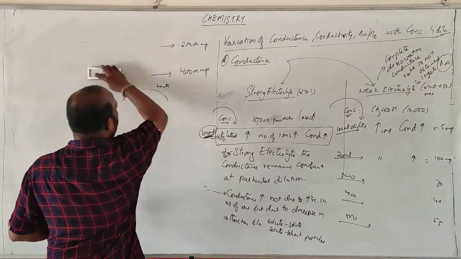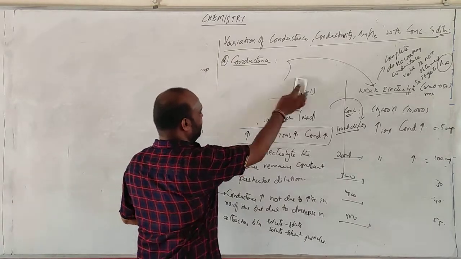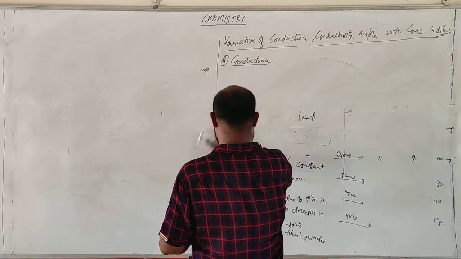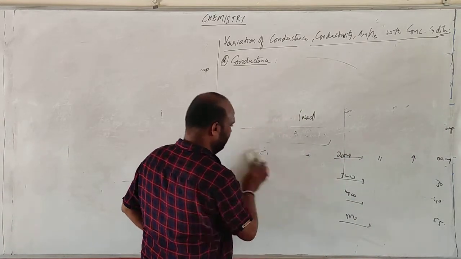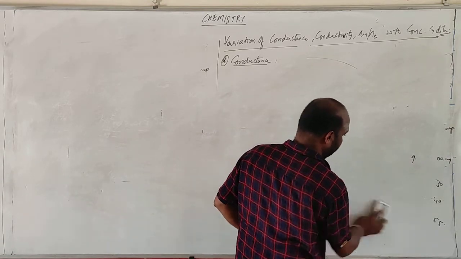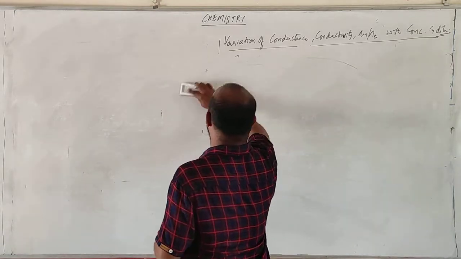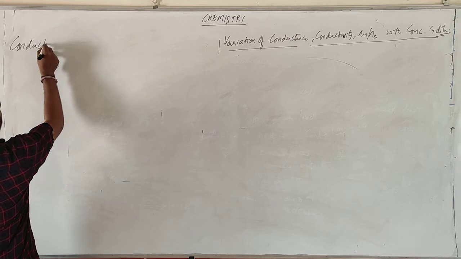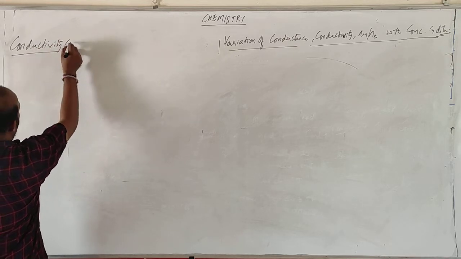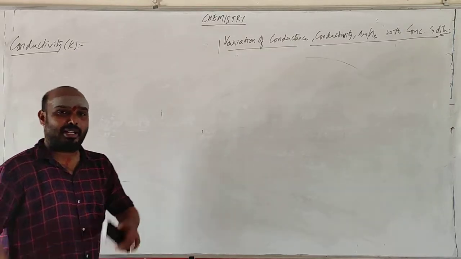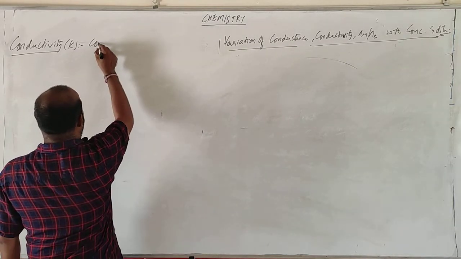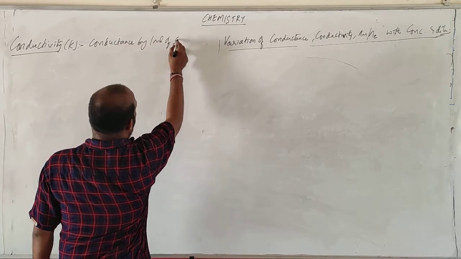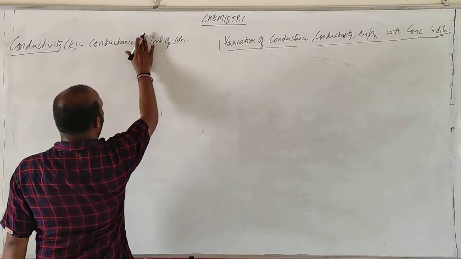And the next factor is conductivity. Conductivity is represented with K. It is the conductance in 1 ml of the solution.